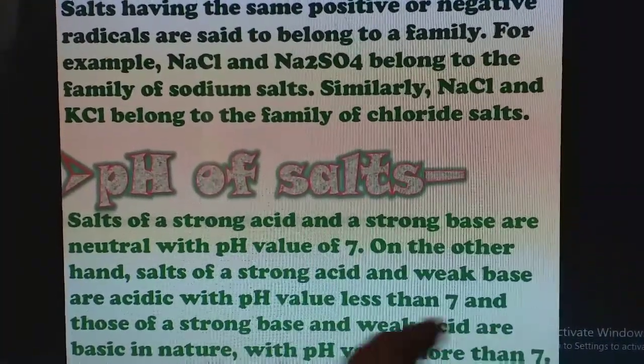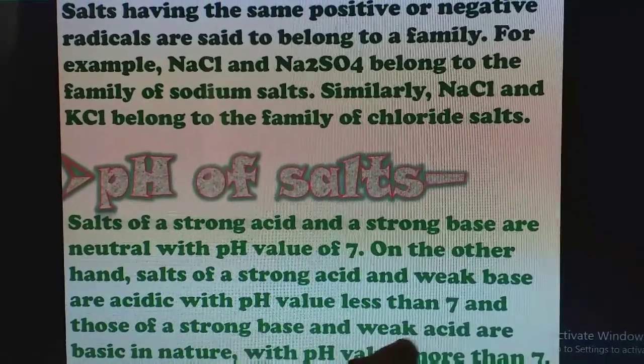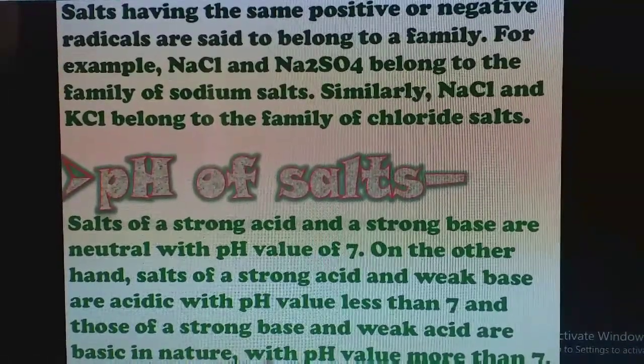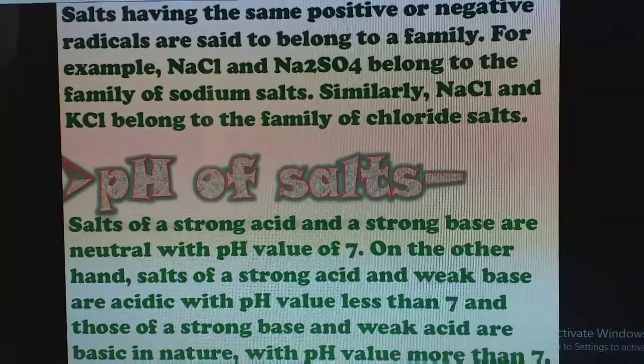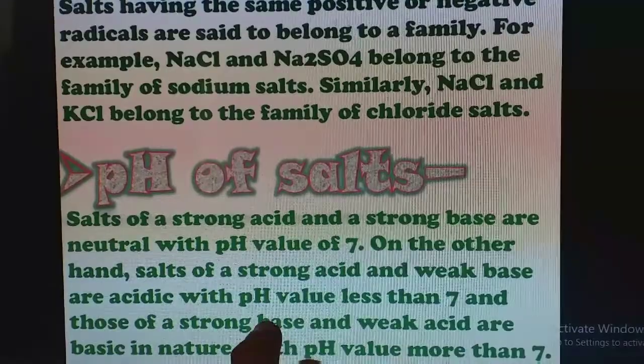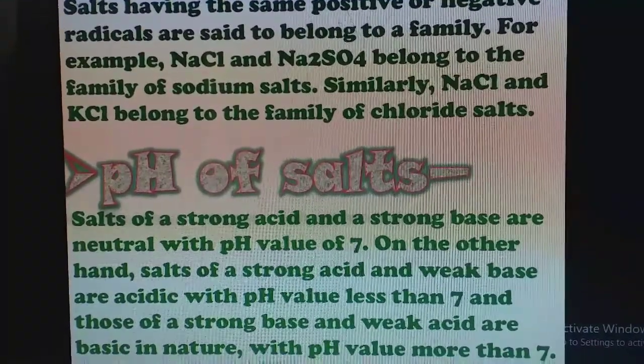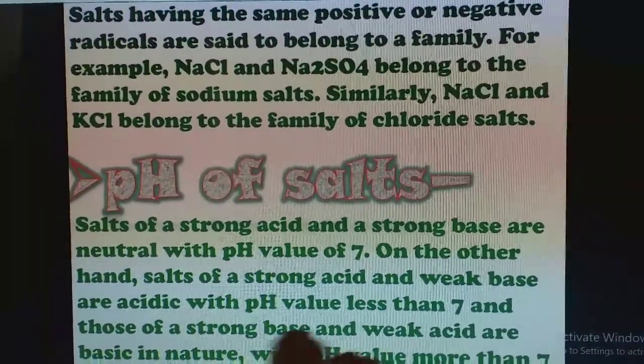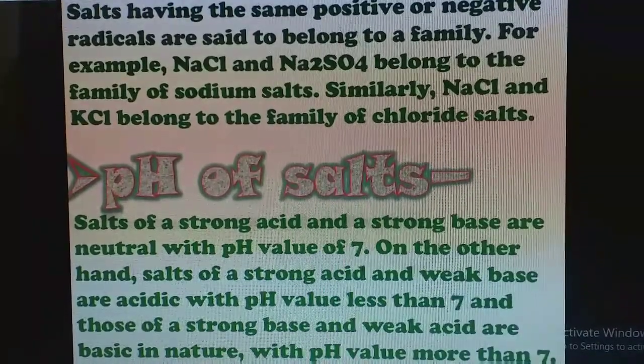It is highly acidic. And those of a strong base and weak acid are basic in nature with a pH value more than 7. If you take a strong base and a weak acid and mix them, you get a salt, but that salt will have a pH more than 7. That means the salt will be basic.